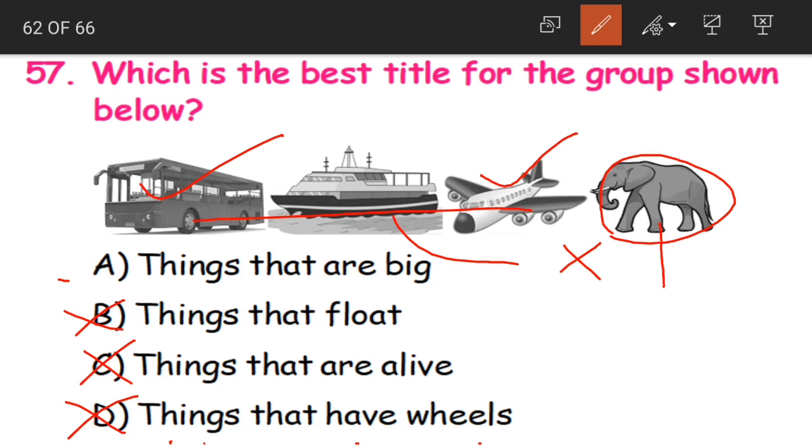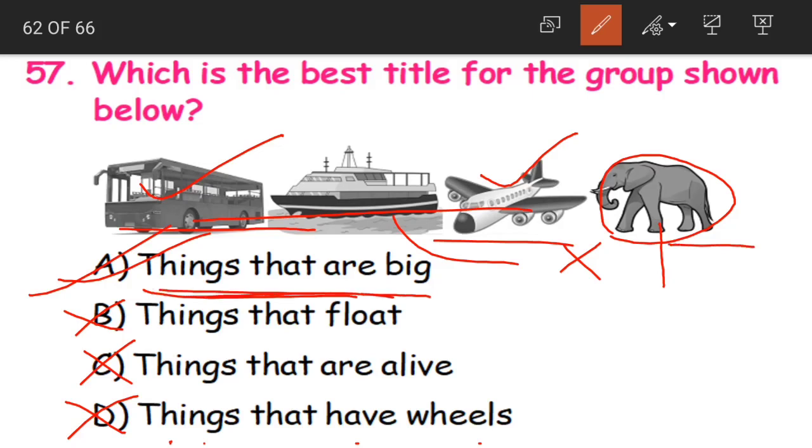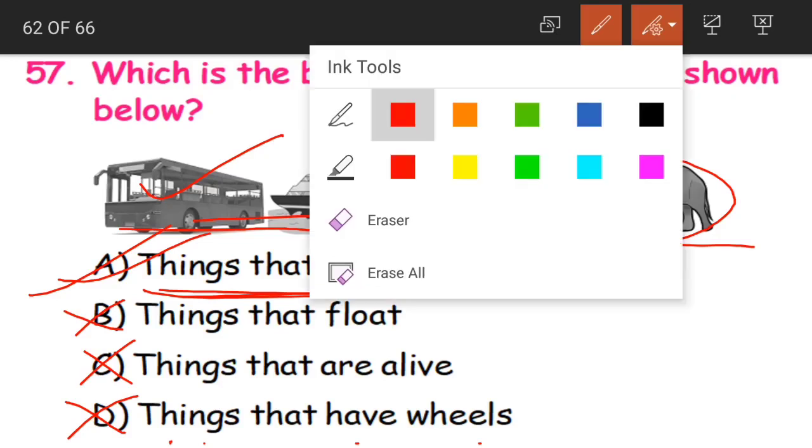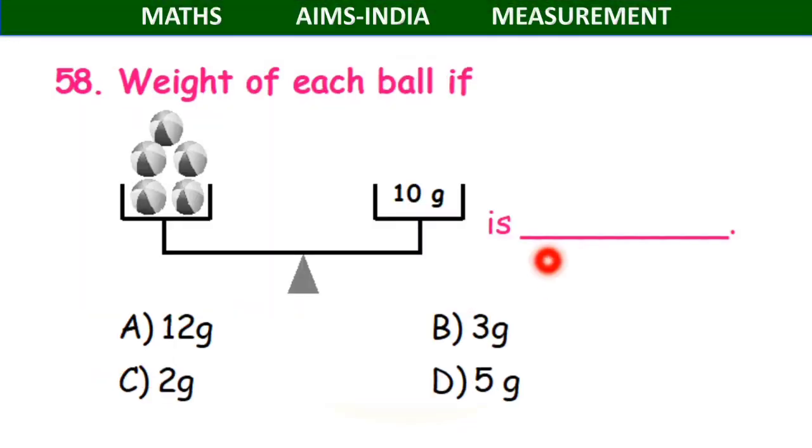So which is the best title for this group? Option A, things that are big. All these 4 things are very big. So this option A, things that are big, becomes the best title for the group shown here.